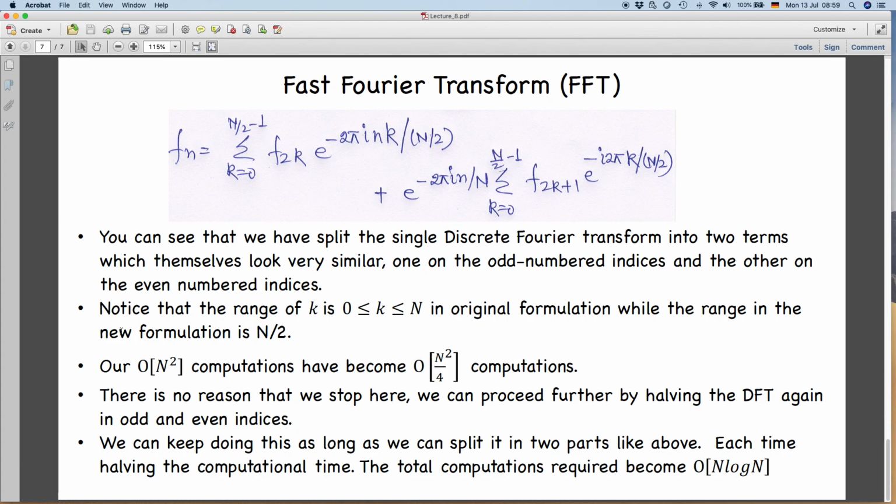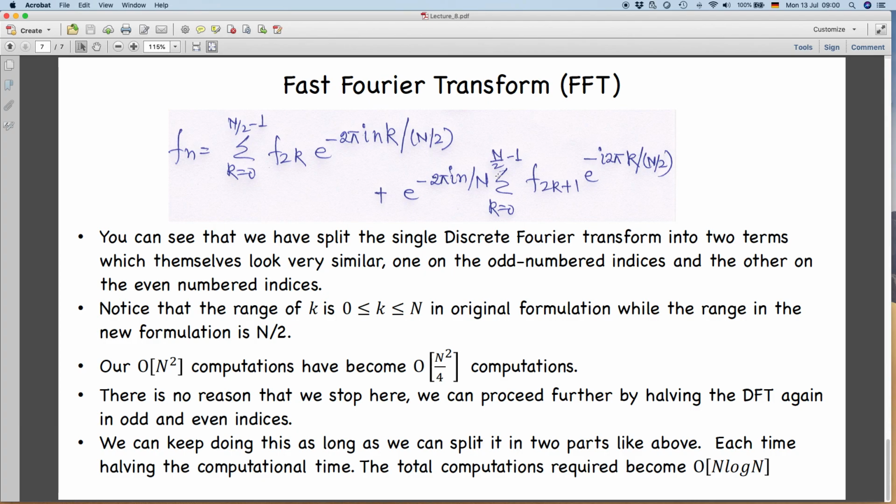Earlier we were doing n square multiplications, now we will do n by 2 whole square multiplications, that is n square by 4 multiplications. So, our time is already reduced by separating odd and even indices.